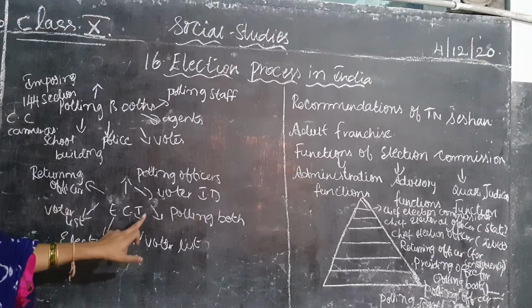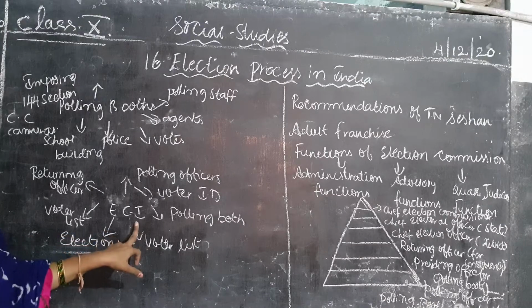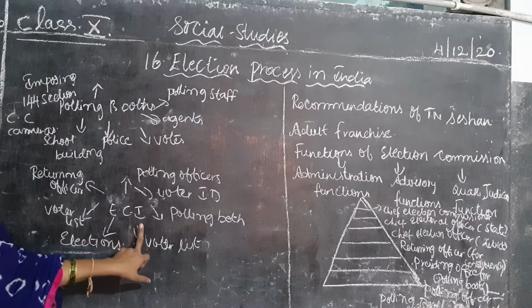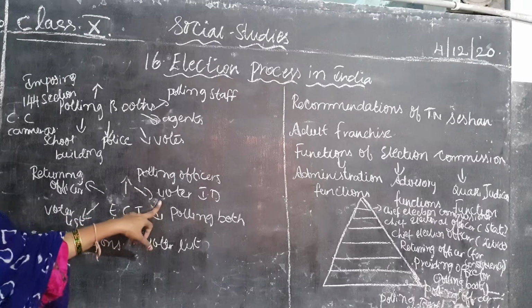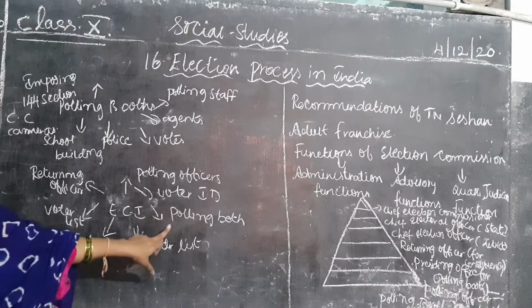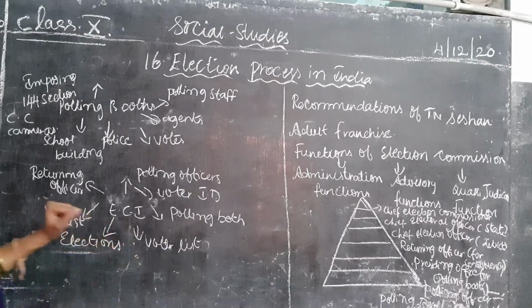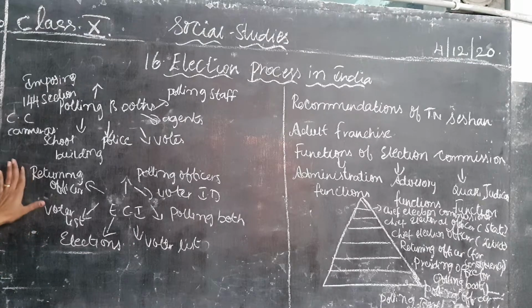Coming to the ECI. What is ECI, children? ECI is the Election Commission of India. Who will be there under it? Polling officers will be there. Voter ID: what is ID, children? ID is identification. The polling booth will be under its control. The voter list will be under the control of the ECI. Elections, voter list, returning officers, everyone will be controlled by the Election Commission of India.